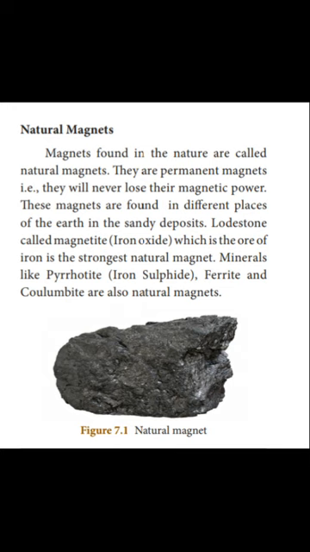Lodestone is called magnetite. Its chemical name is iron oxide. It is the ore of iron. It is the strongest natural magnet. So, lodestone is the strongest natural magnet. Minerals like ferrotite, ferrite and columbite are also natural magnets. So, other examples of natural magnets are ferrotite, ferrite and columbite. These are also natural magnets.